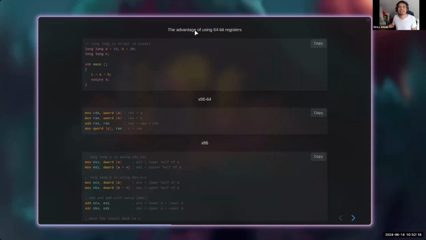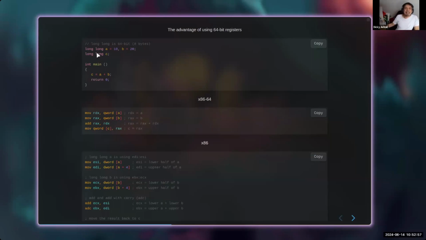So now what is the main advantage of using 64-bit registers, and why not just use 32-bit? Of course, because now our register is 64-bit wide, okay? So this is in C. We are using long. In C, long means 64-bit, right? So this is C equals A plus B. It's pretty simple. So A to RDX, B to RAX, and then you just add, and then you store the result back to C, right? So this is pretty simple in 64-bit. If you are targeting your compilation to a 64-bit CPU, this is the result, right?